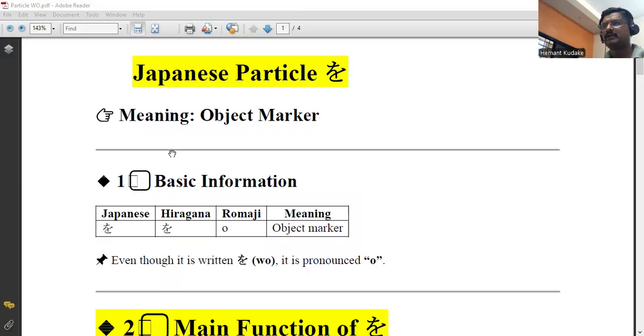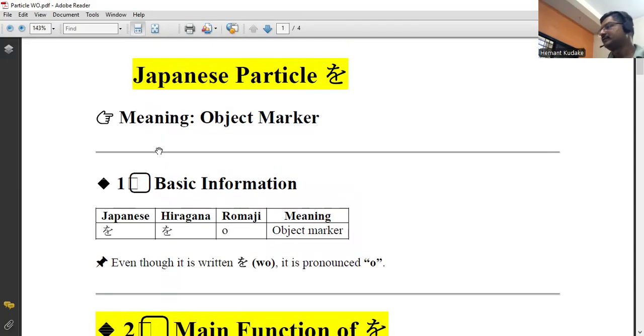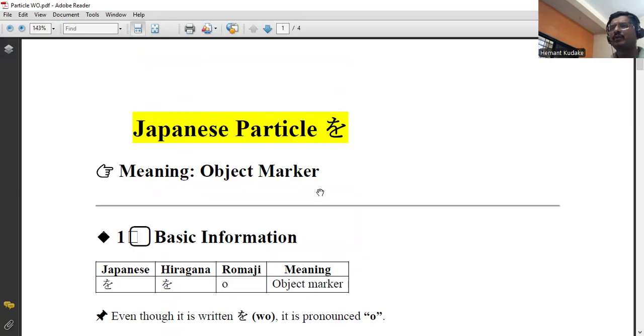So I will be sharing my screen, laptop screen. You guys, hi. Okay. Yeah. So I hope you can see my laptop screen. Yes. So this is Japanese particle O.